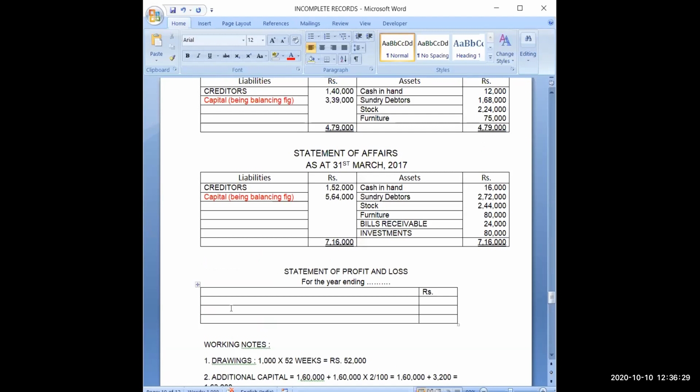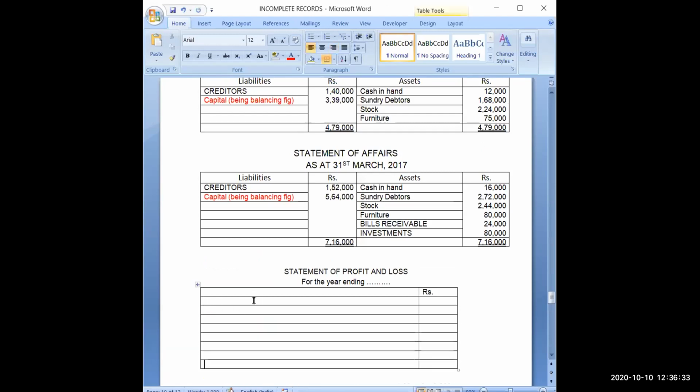Now I will prepare my statement of affairs. First I will write capital at the end. We always start with the capital at the end, or you can say closing capital. Capital at the end of the year, and it is, we have calculated this, 5,64,000.